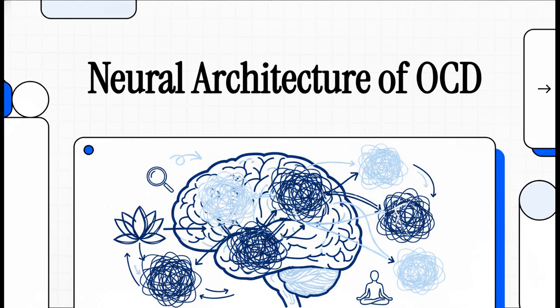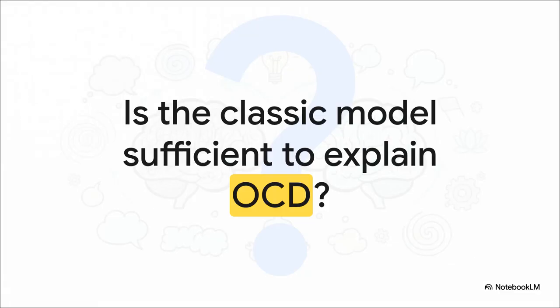Welcome to this explainer. For the neuroscientists, psychiatrists, and advanced meditators tuning in, we are cutting straight to the chase today. We're going to rigorously deconstruct the exact neurobiology of OCD and map out precisely how targeted contemplative practices physically restructure large-scale brain networks. For decades, the prevailing clinical dogma basically blamed localized basal ganglia and frontal cortex abnormalities for OCD. We had this classic CSTC loop model, cortico-striato-thalamo-cortical, which pointed to a simple imbalance of excitatory and inhibitory pathways.